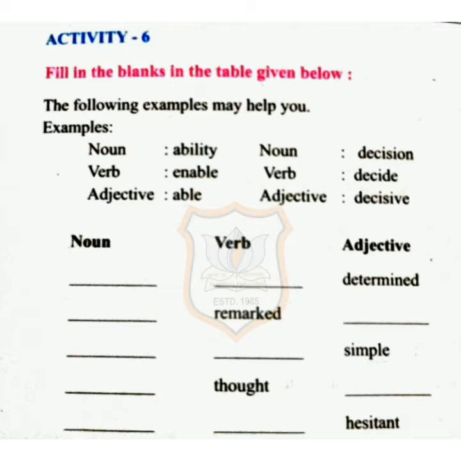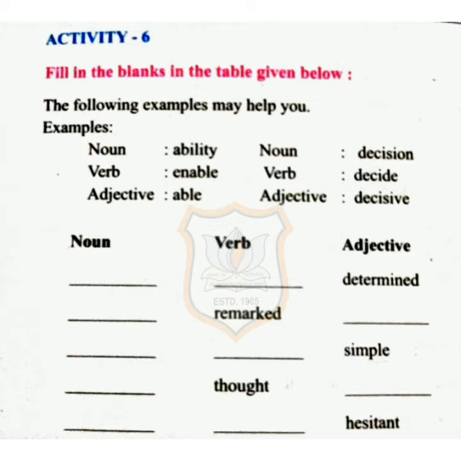Today we shall continue with our activity number 6. Fill in the blanks in the table given below. The following example may help you. Here one table has been given and you have to make the missing noun or the verb.